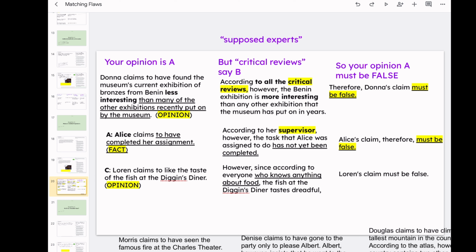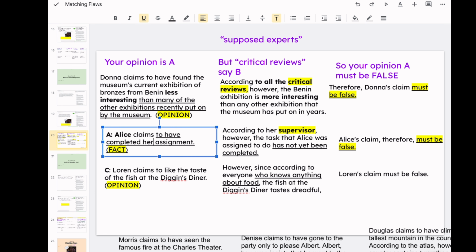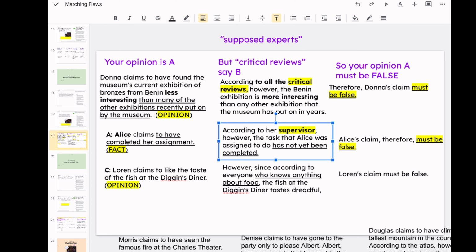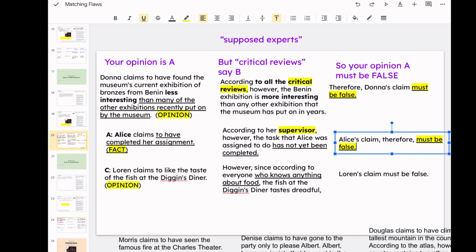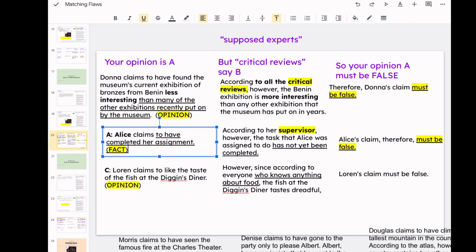So the one that I found closest was A, Alice claims to have completed her assignment. According to her supervisor, however, the task that Alice was assigned to do has not yet been completed. Alice's claim therefore must be false. This one does follow the format, kind of, right? Because Alice claims something, someone else claims the opposite, and therefore Alice's claim must be false. The only issue here is that we're dealing with facts.